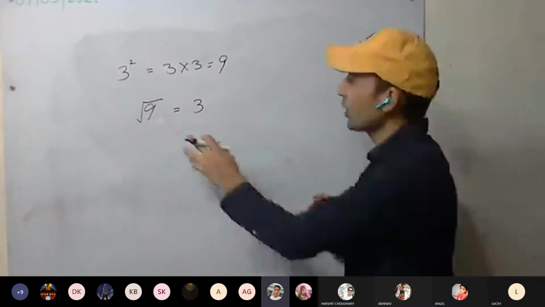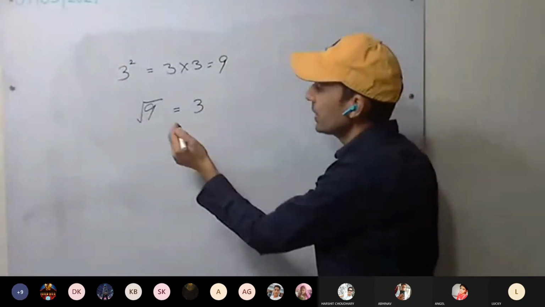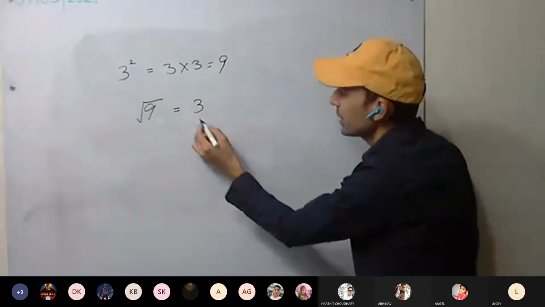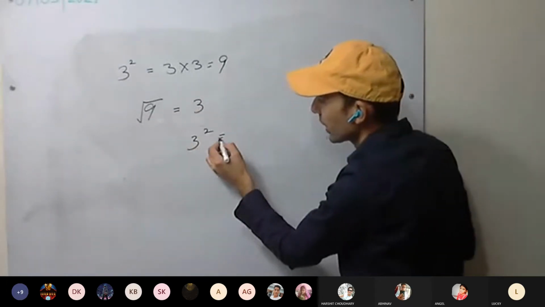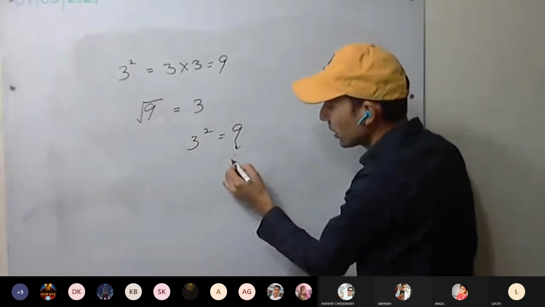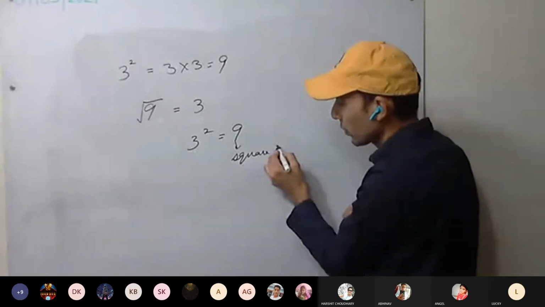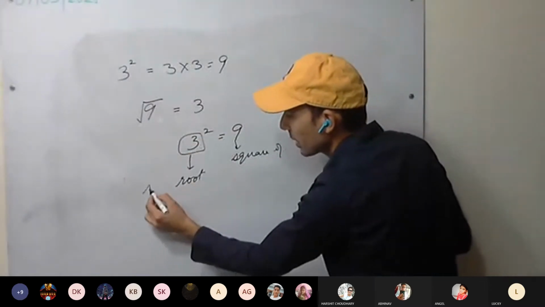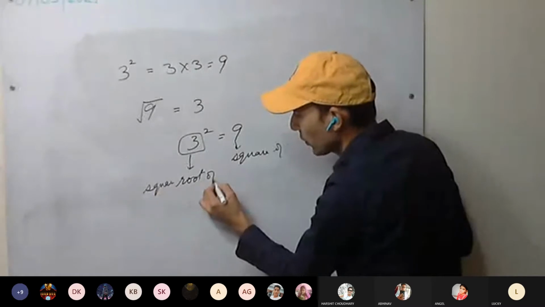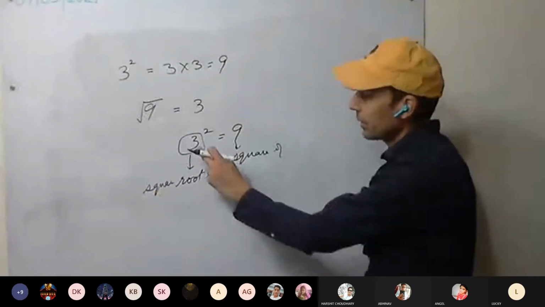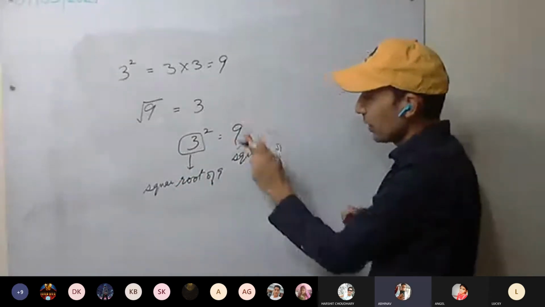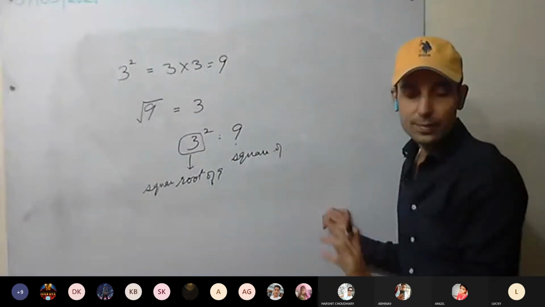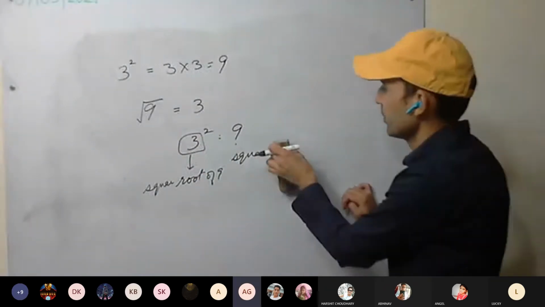Just I'm giving what do you mean by root. It means if we square 3, we are getting 9. This is called square of 3, and this is called root of 9. That is square root of 9. Understood this one? 3 is called as square root of 9, whereas 9 is called as square of 3. Understood this one? Okay.